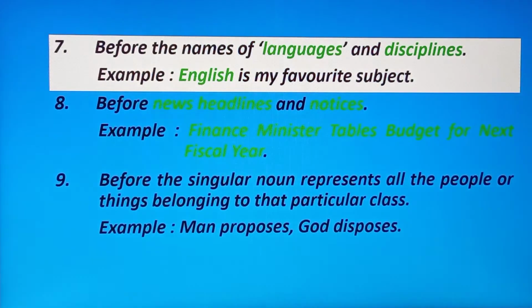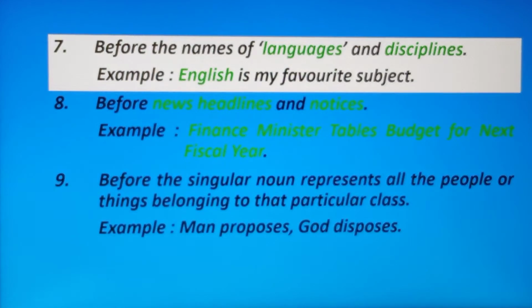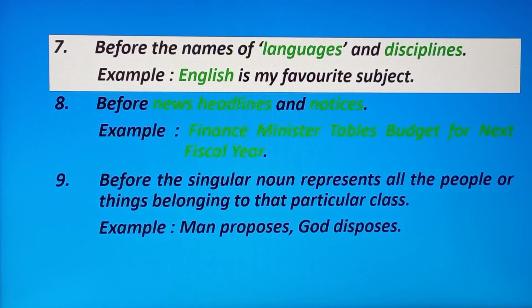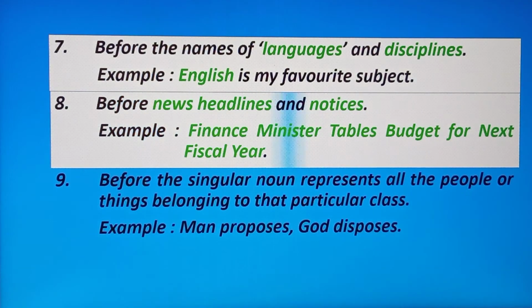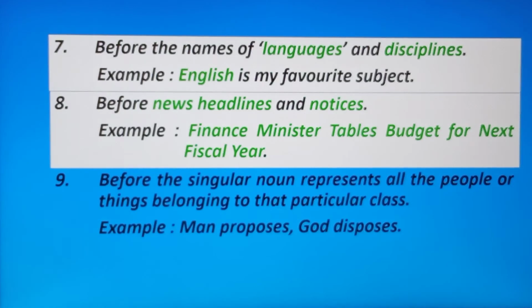Number 7, before the names of language and disciplines, we never use articles. For example, English is my favorite subject. Here, English is what? Language. Okay, so we don't use any article. Number 8, before news headlines and notice. Okay, for example, finance minister tables budget for next fiscal year. That is what? News headlines. And we don't use any article before the news headlines.